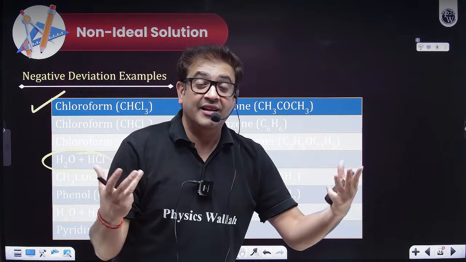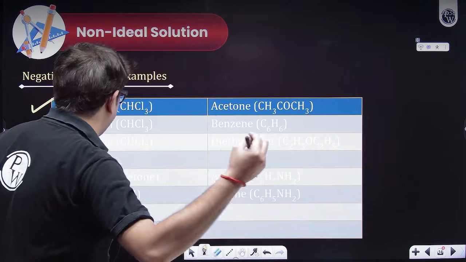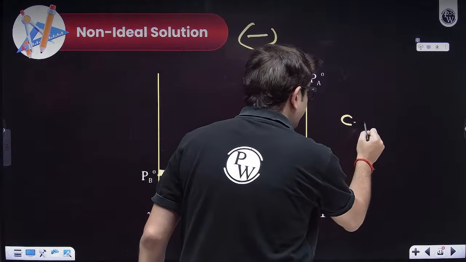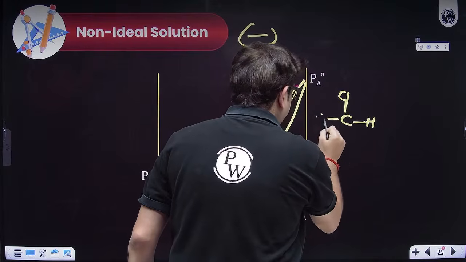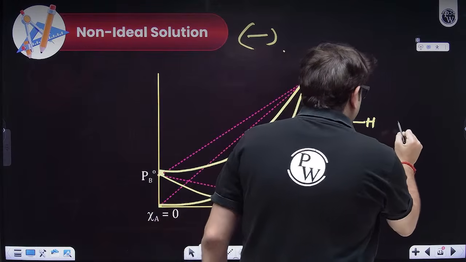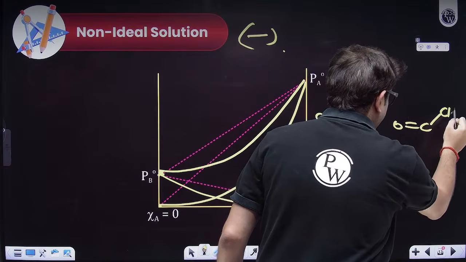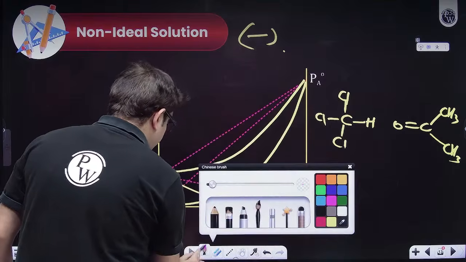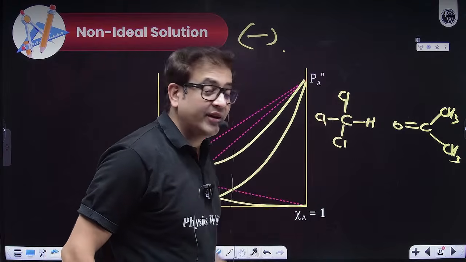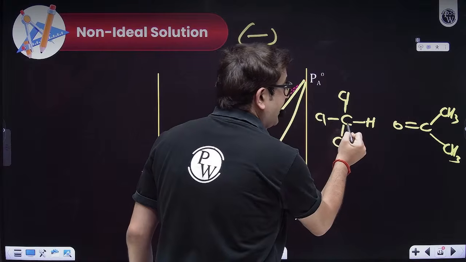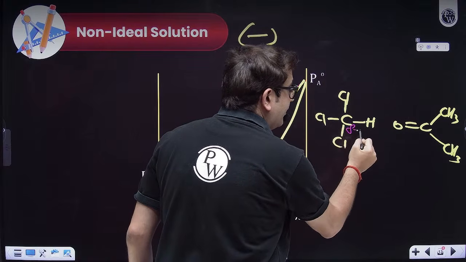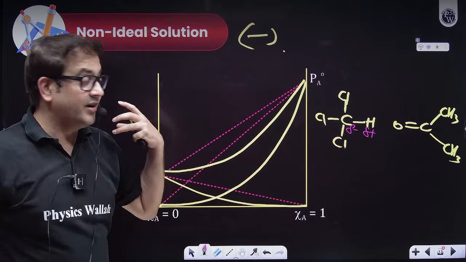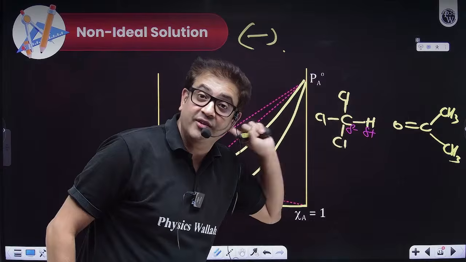Sir, why is such a strong attraction force happening between them? Let me give you a basic example. The famous example for negative deviation is chloroform, which is CHCl3, and acetone, which is propan-2-one. Because carbon is connected with 3 electronegative chlorines, it will make carbon electronegative, and therefore it can withdraw the electron density of hydrogen, thereby producing positivity in hydrogen.